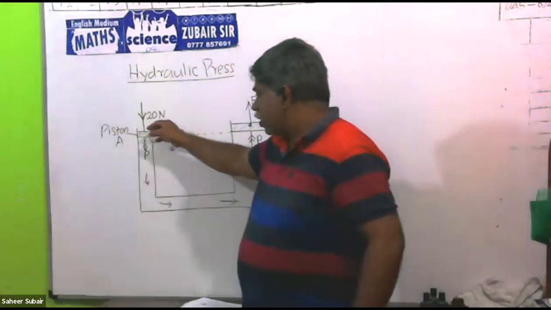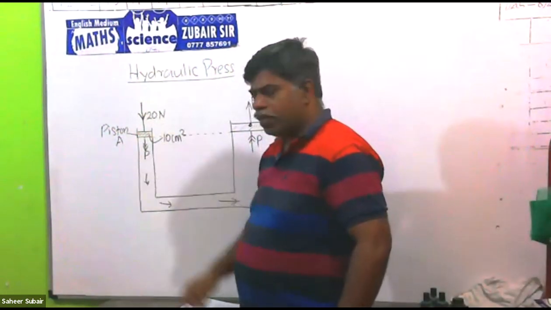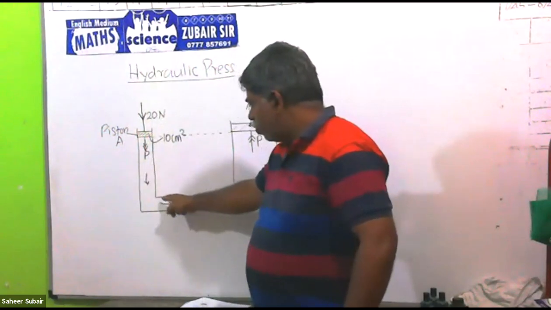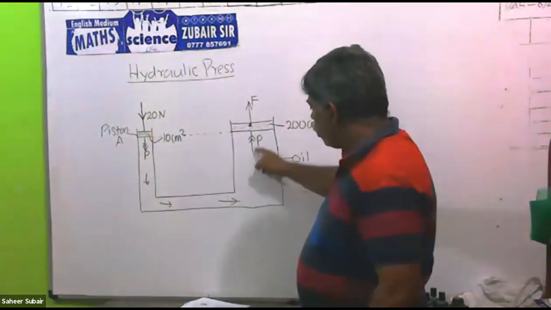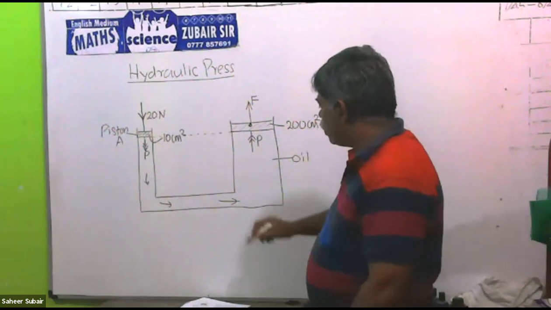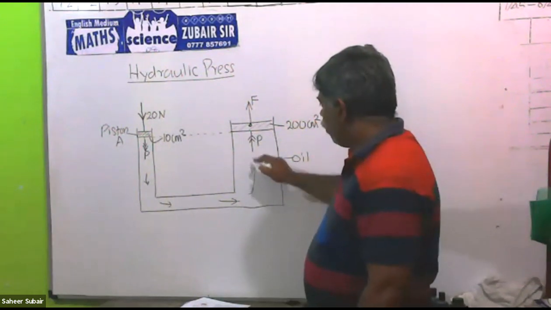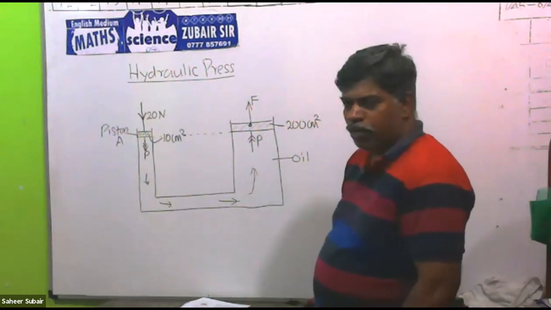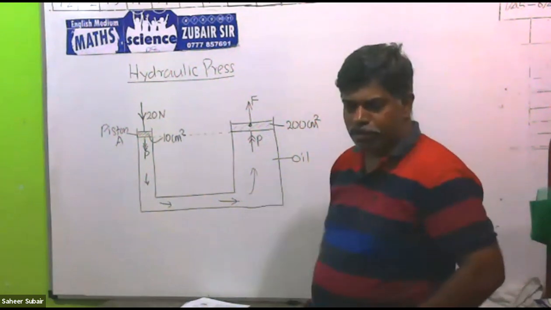Then the force that we are applying causes a pressure. The pressure is passing through this and causing the same pressure on the other side. If it causes the same pressure, what is the force created by that?